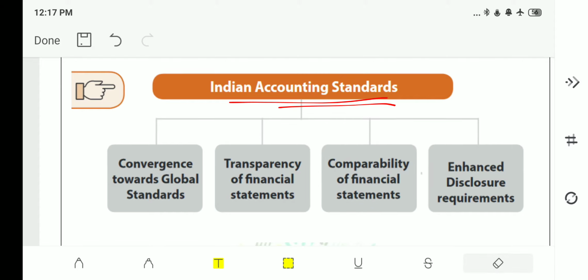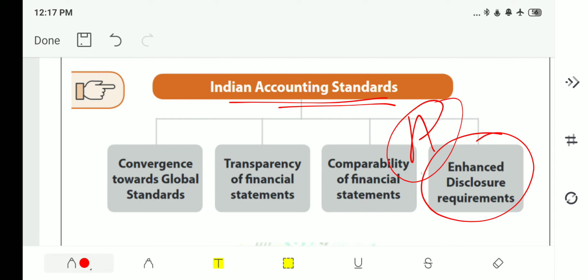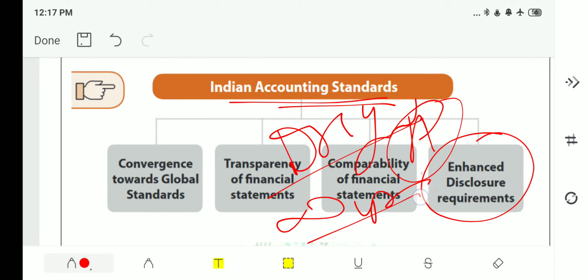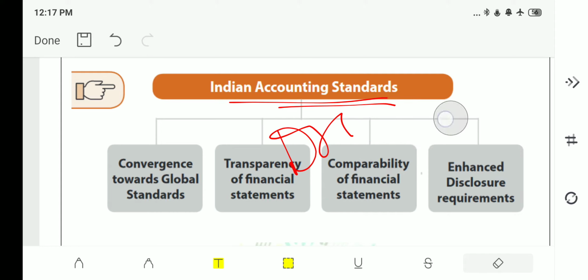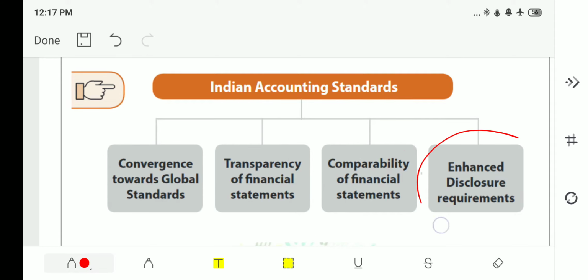Then enhanced disclosure requirements. That means, as we discussed, it will show complete details of accounting. That means what is the original cost of the machine, what is the depreciation amount, right? This is completely mentioned in the accounting books.